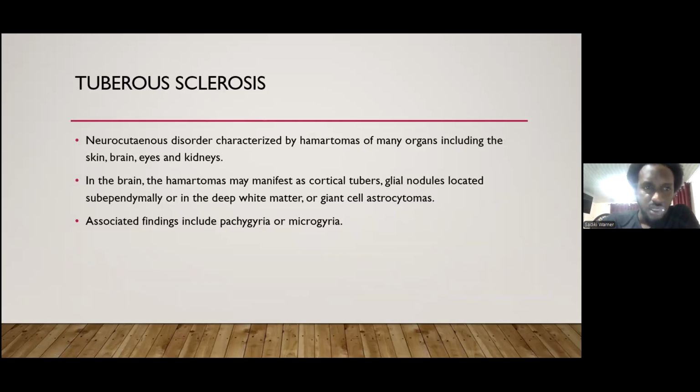So it is a neurocutaneous disorder characterized by hamartomas of many organs, including the skin, the brain, the eyes, and the kidneys. In the brain, the hamartomas may manifest as cortical tubers, glial nodules located subependymally or in the deep white matter, or giant cell astrocytomas. The associated findings may include pachygyria or microgyria.